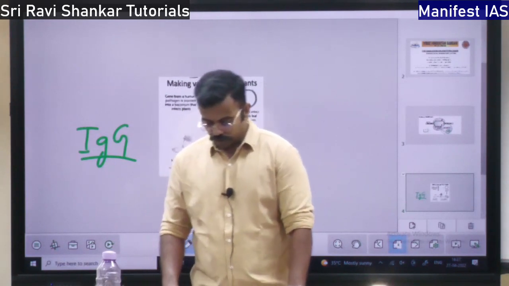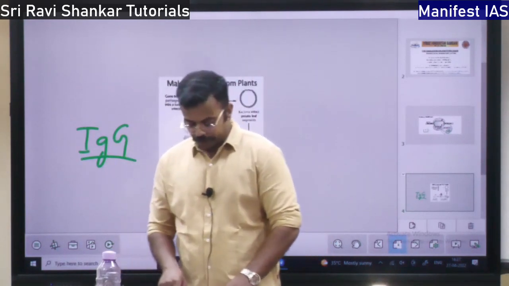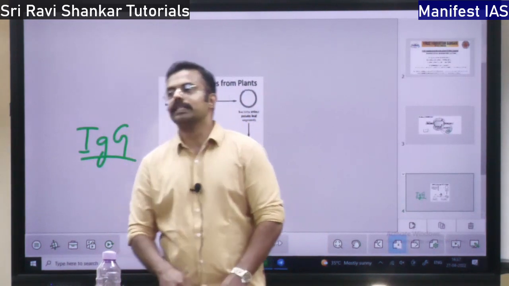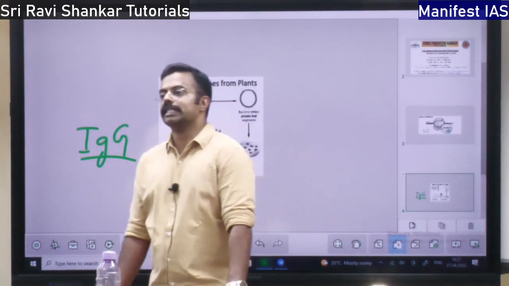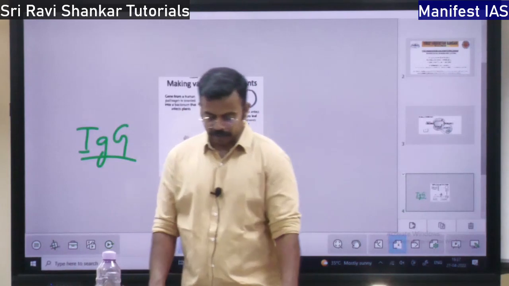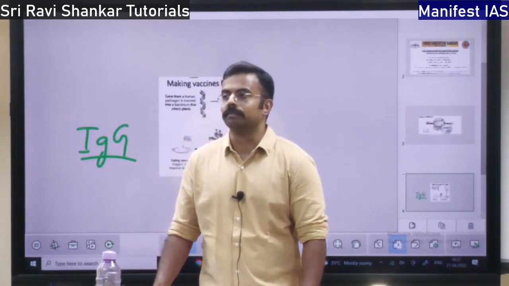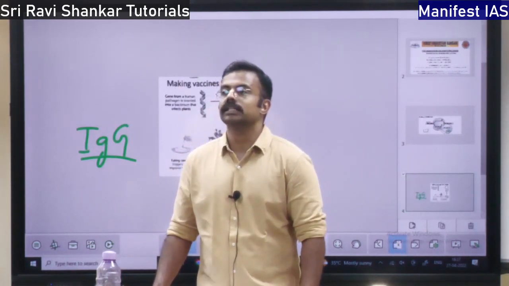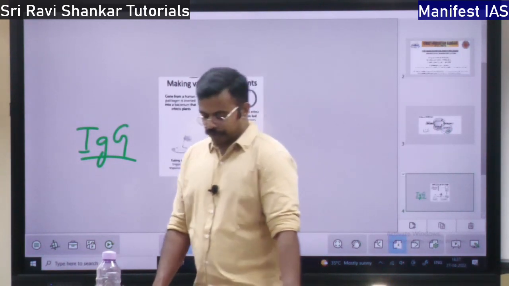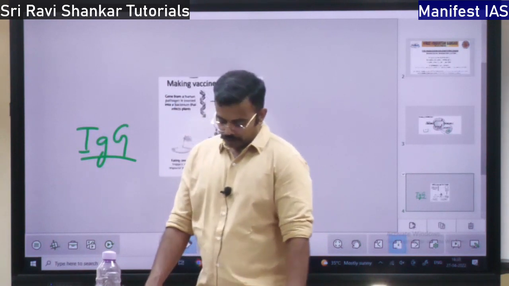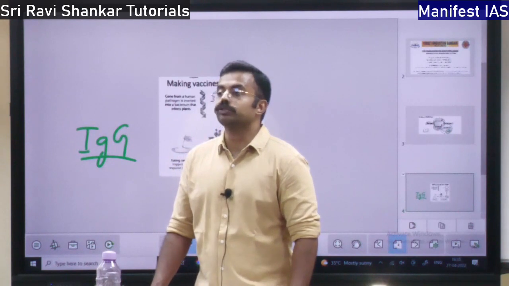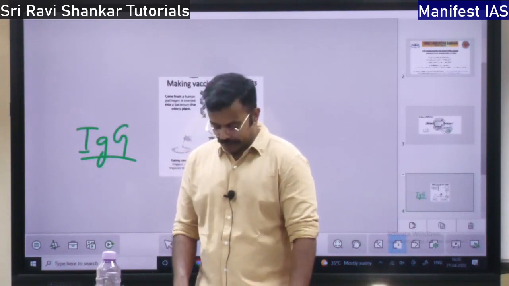Okay. So what is the difference between plasma therapy and vaccination? Plasma therapy is passive immunization, whereas vaccination is active immunization. Plasma therapy is short term. Active immunization is long term. That is the difference. But see, plasma therapy is used for critical cases, to treat the critical patients.